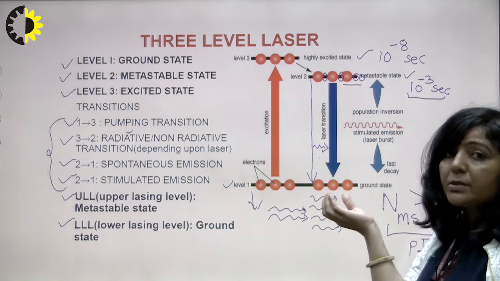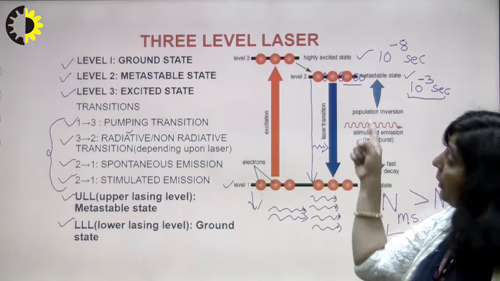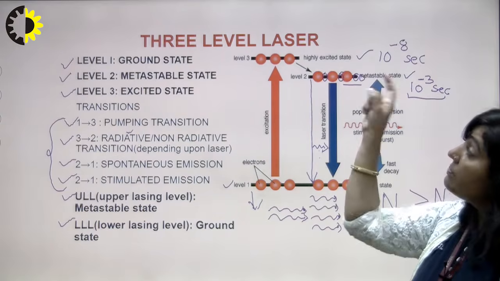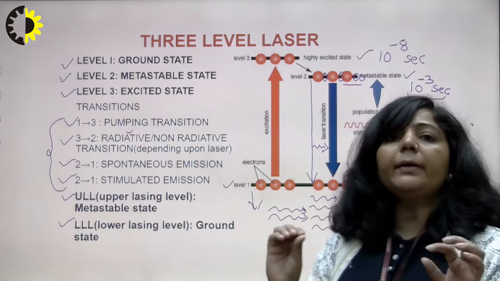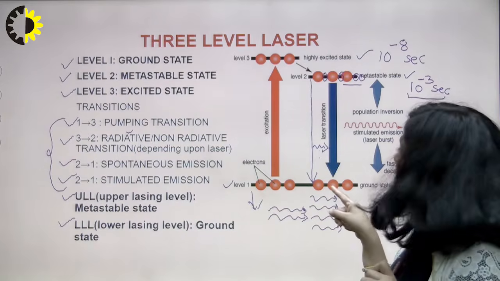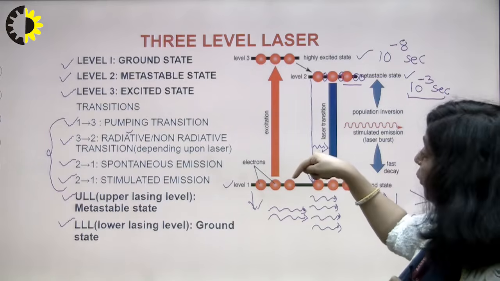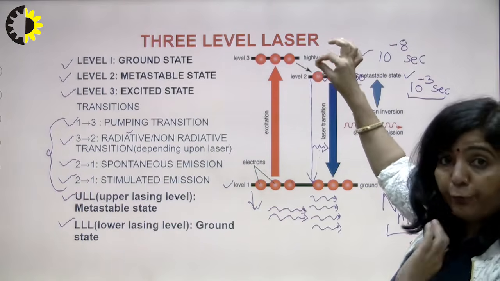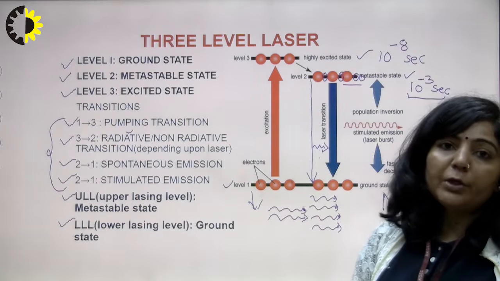Since the ground state is the most populated and more stable state, to achieve population inversion with respect to this state, you have to send a large number of atoms to this metastable state. Are you getting my point? If there are 100 atoms and at a particular time, suppose there are 80 atoms in this particular state, because this is the more stable state, and 15 atoms in this state and 5 atoms in this state. Now if you want to achieve population inversion between the ground and metastable state, approximately 50% of atoms should be in the metastable state, only then you can say you have population inversion.